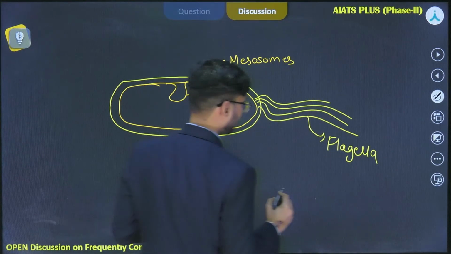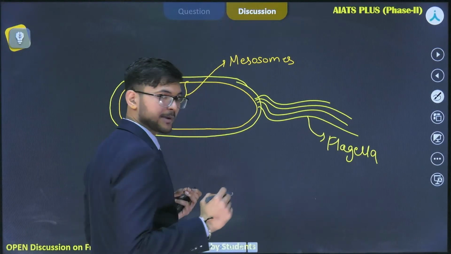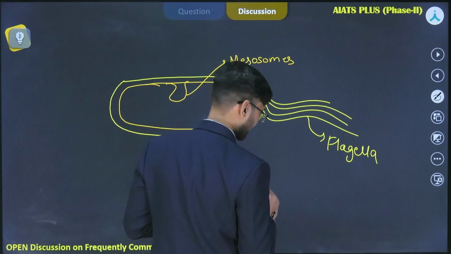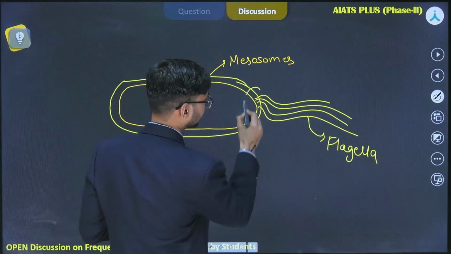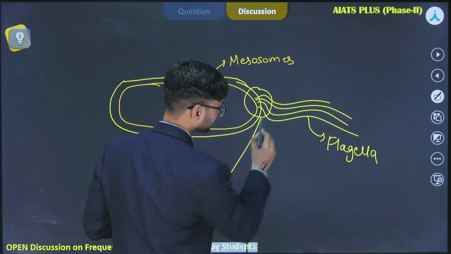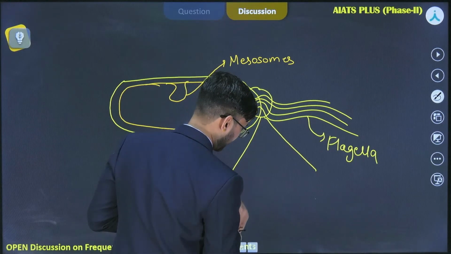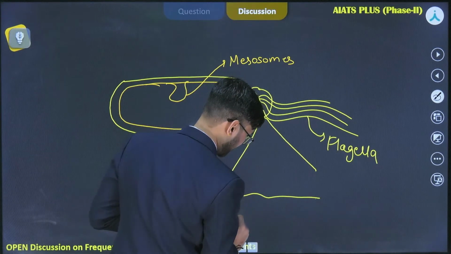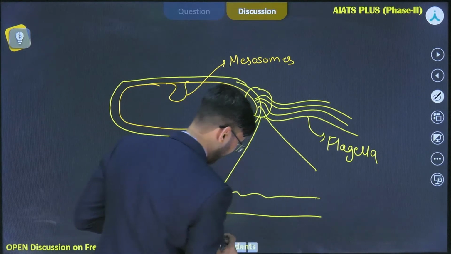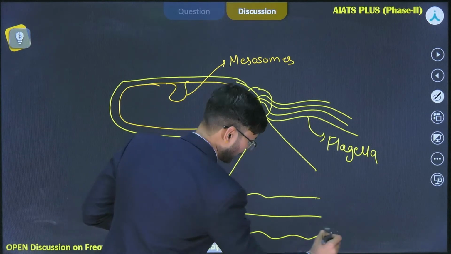Now, flagella comprise filament, hook, and basal body. So, if you zoom in on this structure, you will find there is an outer membrane, there is a peptidoglycan layer, and then comes the inner membrane, okay.